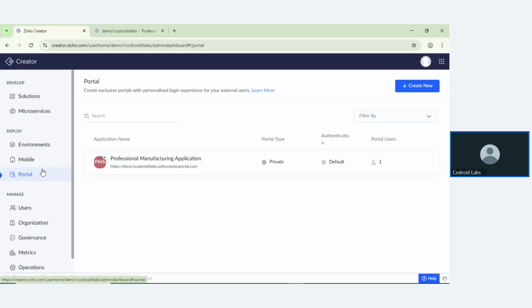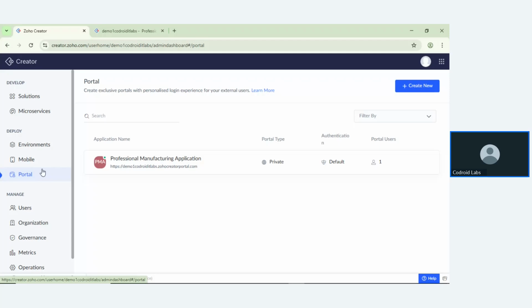So they don't want to give a particular license. Based on these situations, portal users help the management do CRUD operations like updating and deleting inside Zoho Creator.